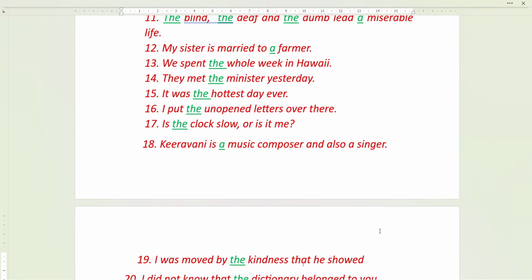I put the unopened letters over there. Here, over there, they have told. That is, it is specific, it is particular, it is definitely those letters only. They are particular about those letters. They are telling about that particular letters. So we say, I put the unopened letters. Okay. Is the clock slow or is it me? Okay, we won't say is a clock slow. Is the clock because the time is same all over.